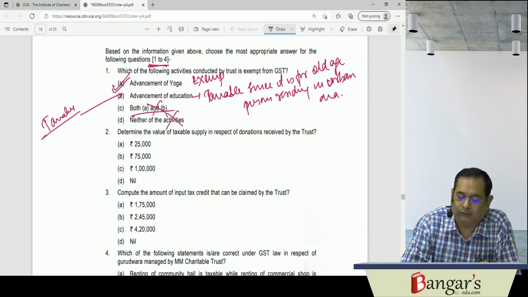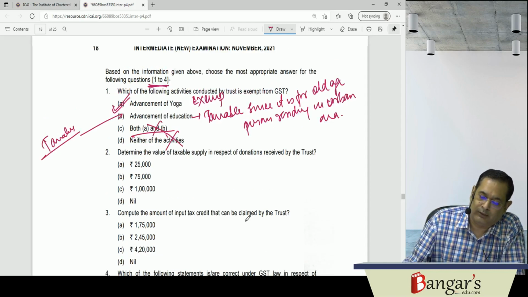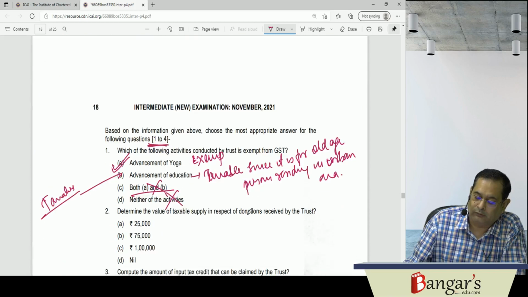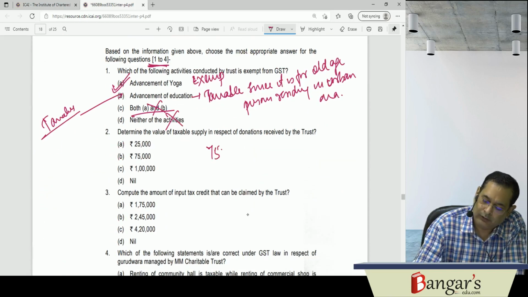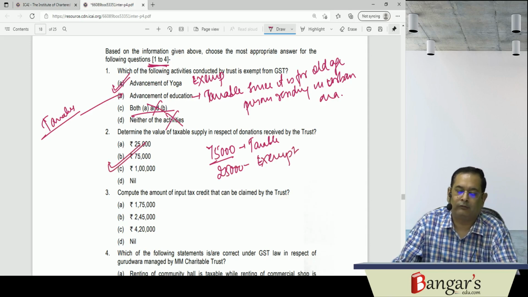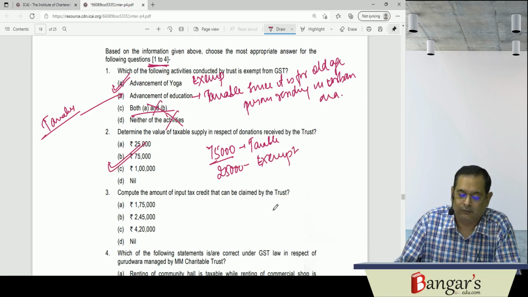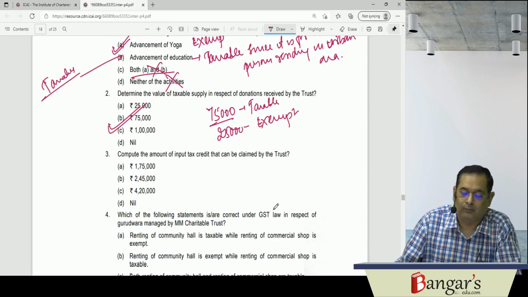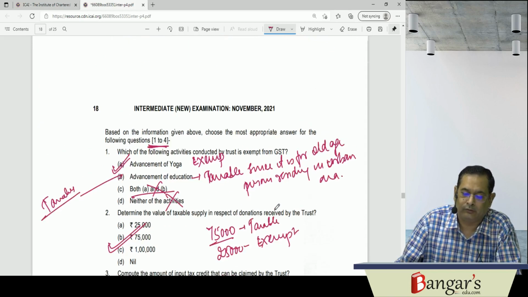Determine the value of taxable supply in respect of donations received by trust. So one donation, 75,000 is taxable. 25,000 is what? Exempt. 25,000 exempt. So 75,000 is taxable. Value of taxable supply will be 75,000. From the company which he has received will be what? Taxable. Then compute the amount of ITC that can be claimed by trust.